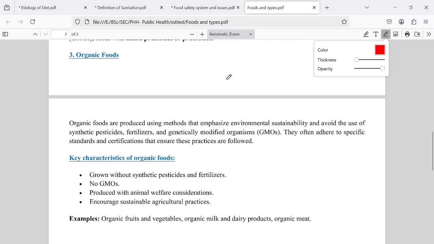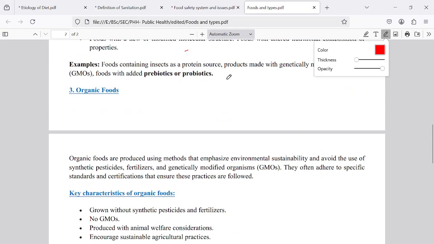And the organic food: nowadays we are using contaminated food, which comes from agricultural practices that use inorganic chemicals. We should not consume that food material, but we have to use organic food material. That organic food should be produced organically. That means we should not use any chemical pesticides and fertilizers.